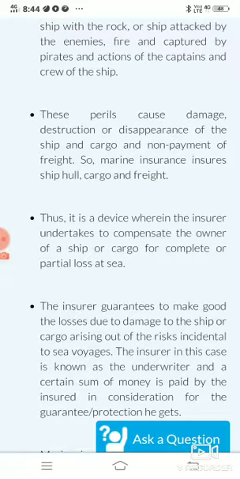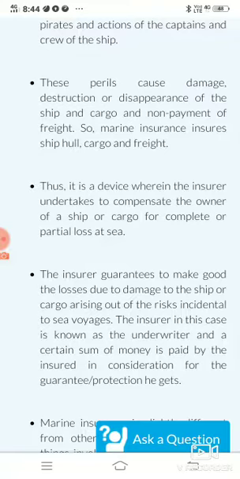So in case of marine insurance, the insurance company insures three things. The first is the ship. In case any damage occurs to the ship or its parts, if the marine insurance has been done on the ship, the insurer or insurance company will pay the amount to the owner of the ship.